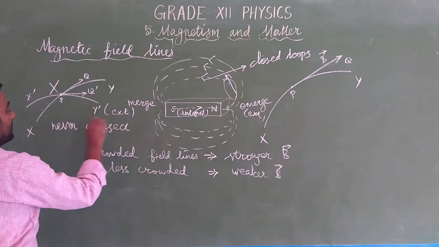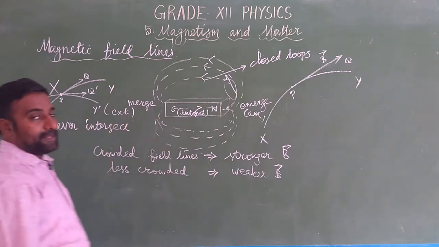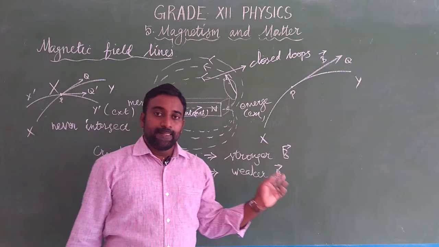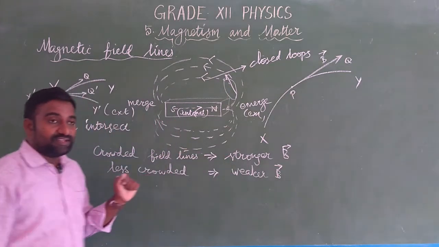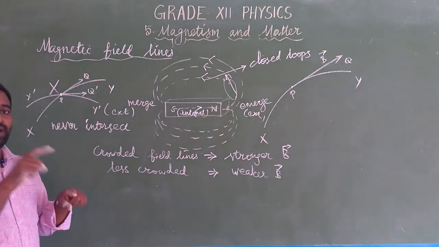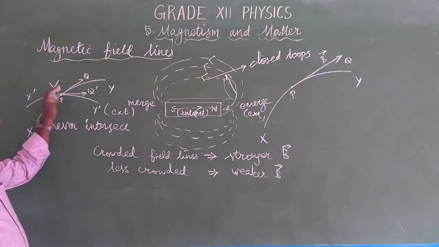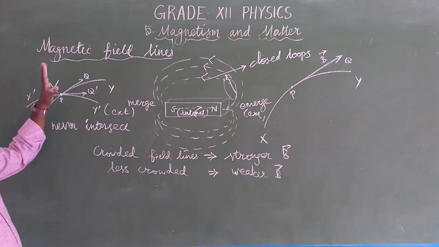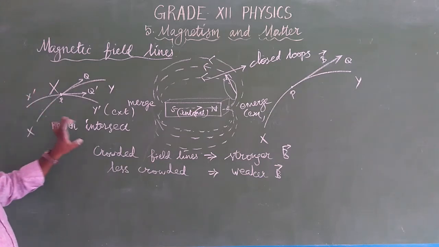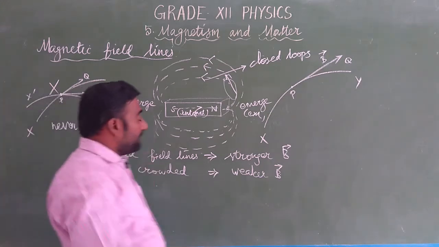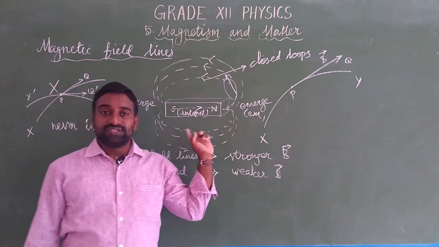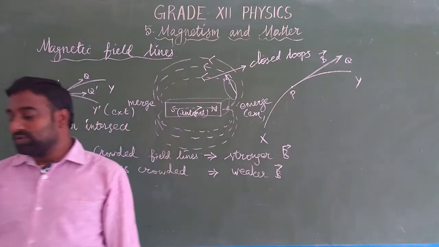Magnetic field lines never intersect. Okay, are you clear? Suppose two field lines intersect, and we place a compass at that point. It will not show two directions at a time. So magnetic field lines never intersect each other, and magnetic field lines are always closed curves, closed loops.